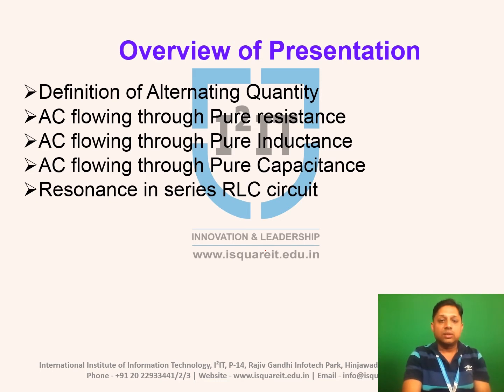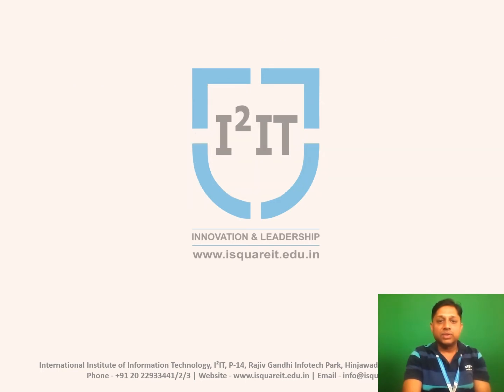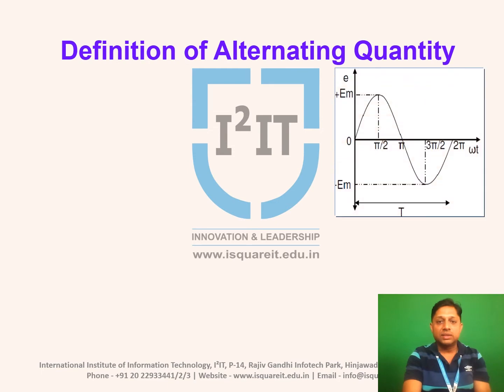We know that there are three elements of the AC circuit: resistance, inductance and capacitance. So when it is connected to a pure AC supply, we will find out the performance of the system in terms of current, waveform and nature of power factor. First we will go through the basic definitions.